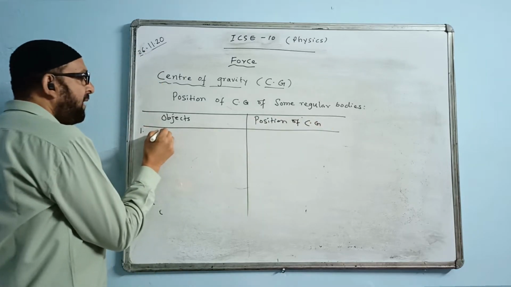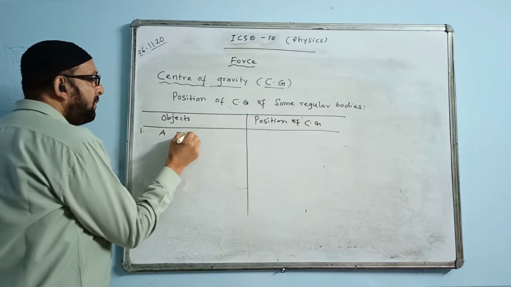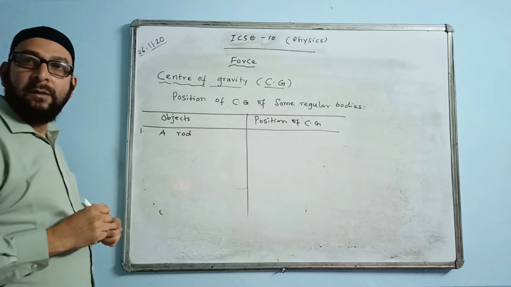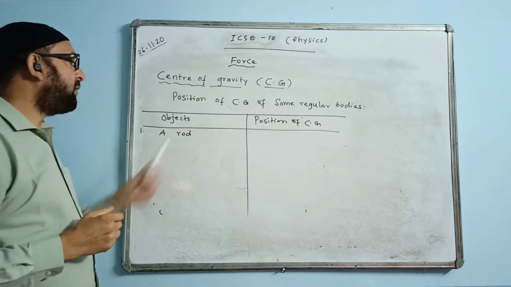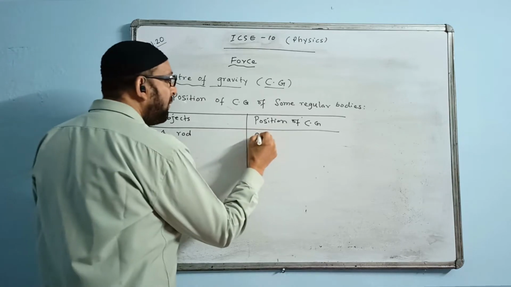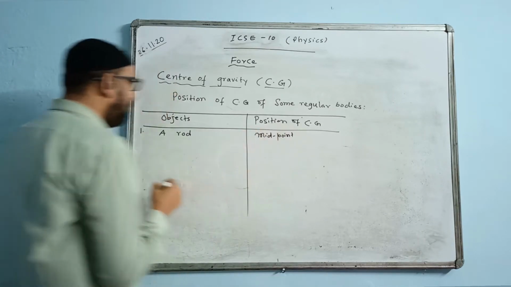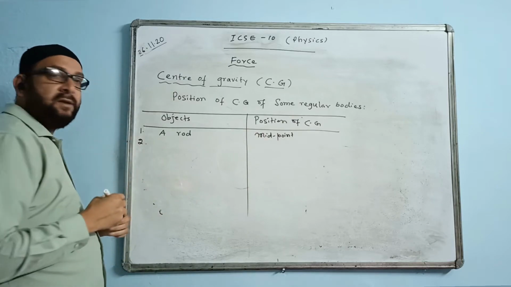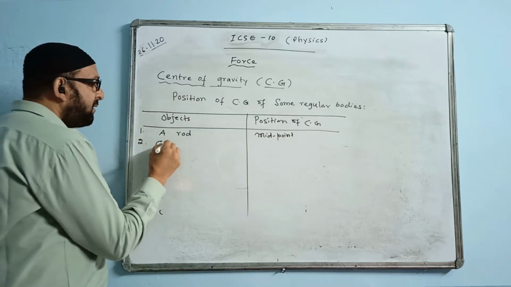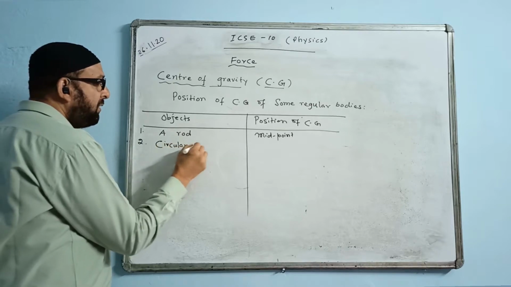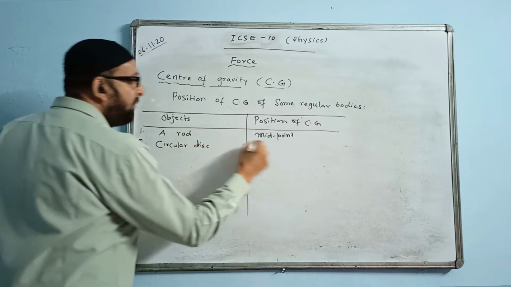Number one, we are having a body in the type of a rod. The CG of a rod is situated, we say, at the midpoint of the rod. Second case, we are having a circular disc. Where is it situated?